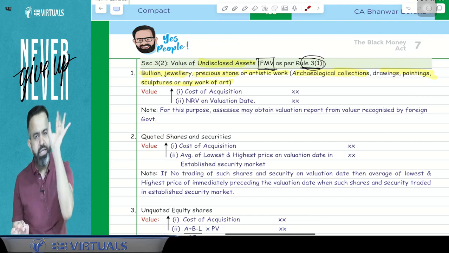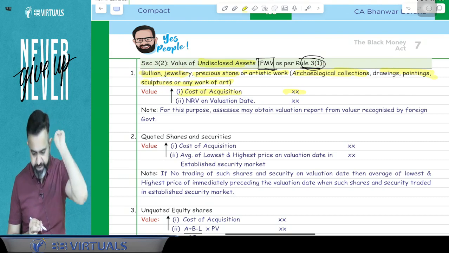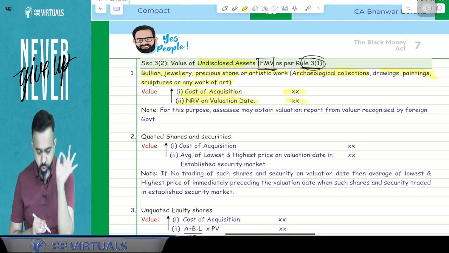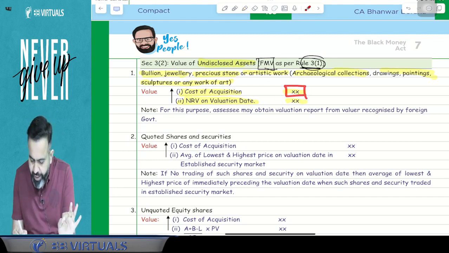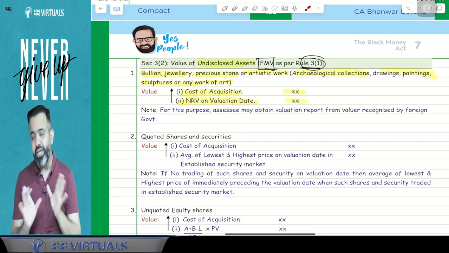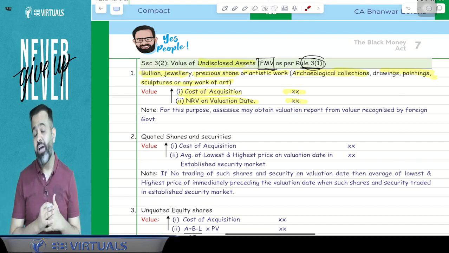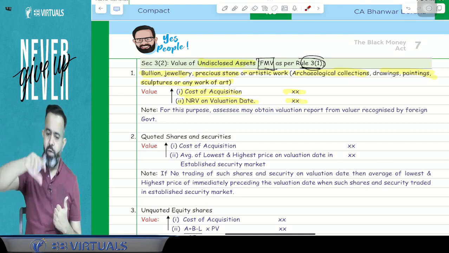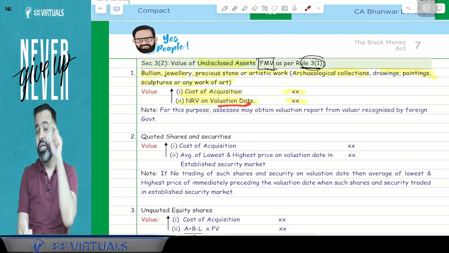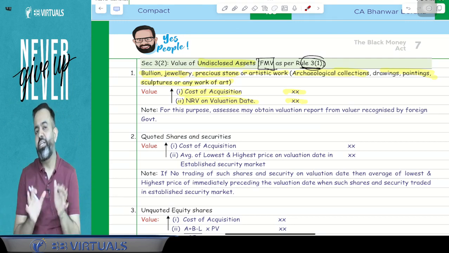In this case, just take the cost of acquisition of that asset, or the NRV on the valuation date, whichever is higher. Means cost of acquisition of that asset or NRV as on valuation date, whichever is higher, that will be treated as your FMV, and on that FMV you have to pay the tax at the rate of 30%. So for example, suppose I have purchased jewelry abroad for 20 lakh. The NRV on the valuation date, 1st April, is 80 lakh. So between 80 lakh and 20 lakh, the higher is 80 lakh. So 80 lakh will be treated as the value of that jewelry.